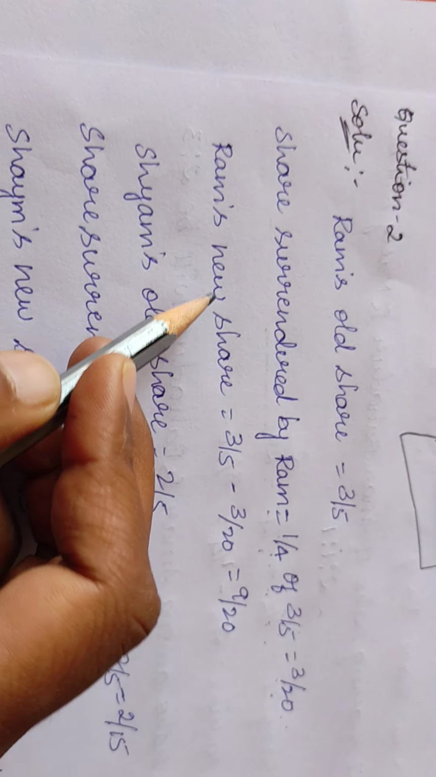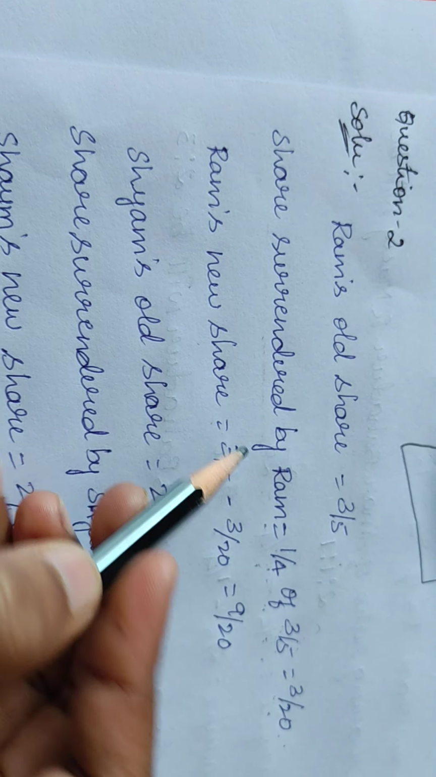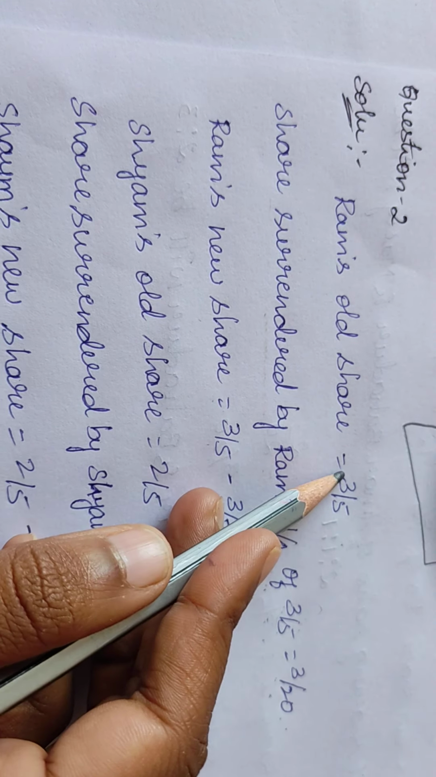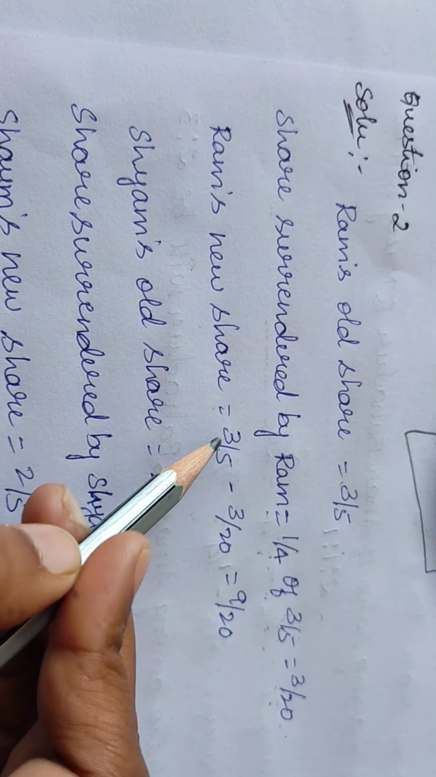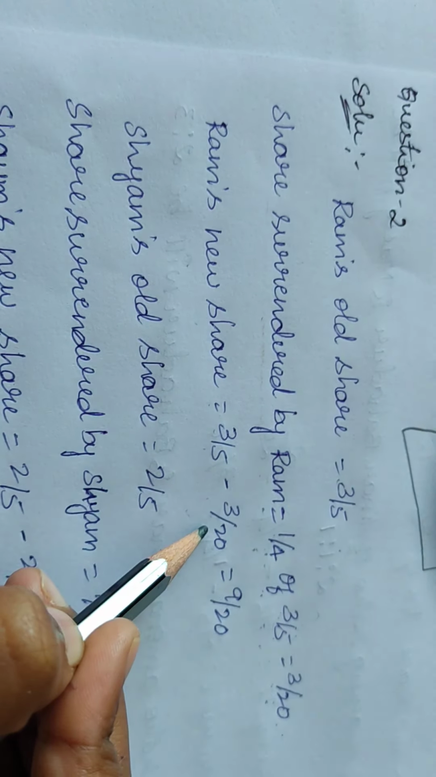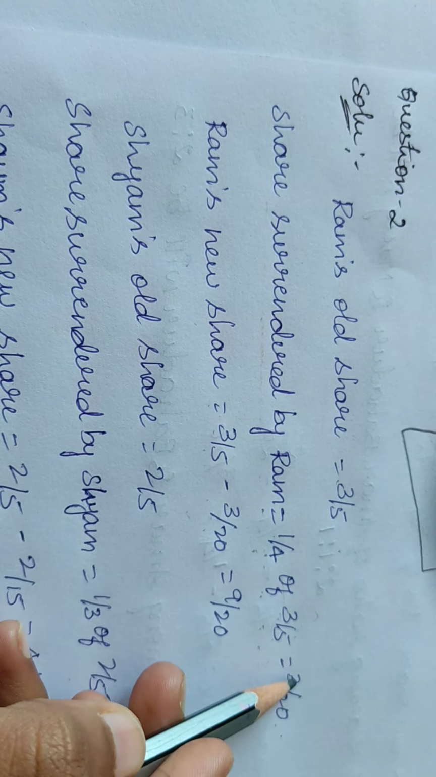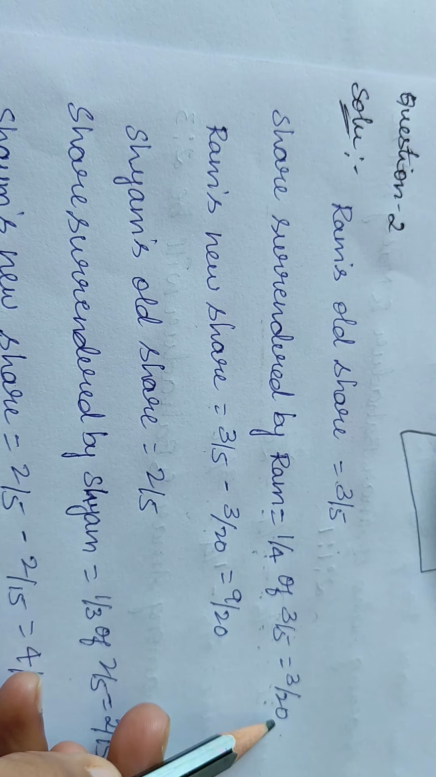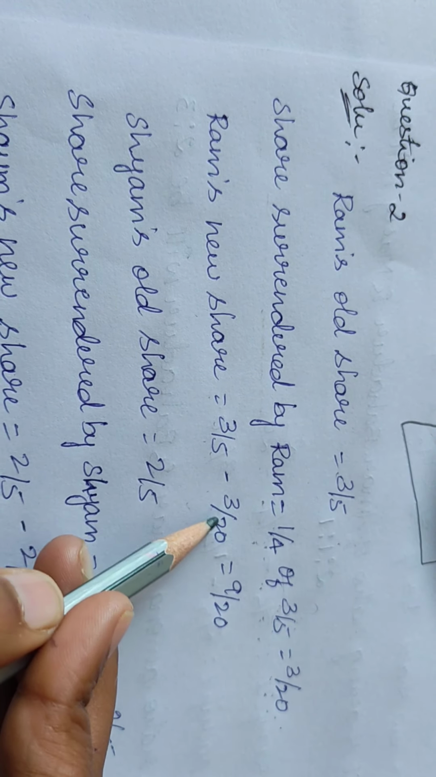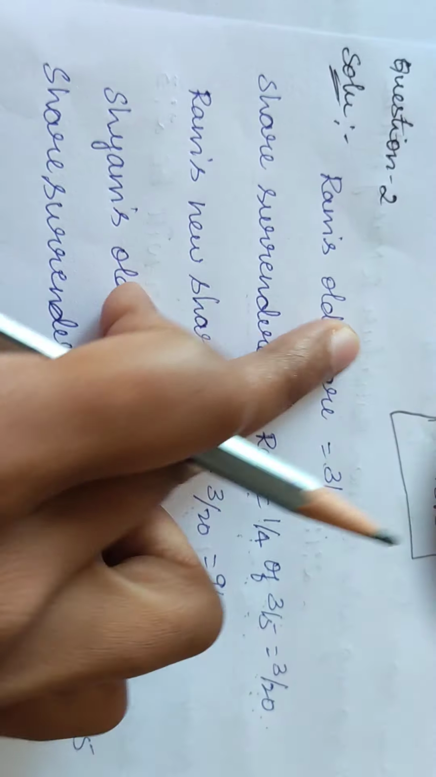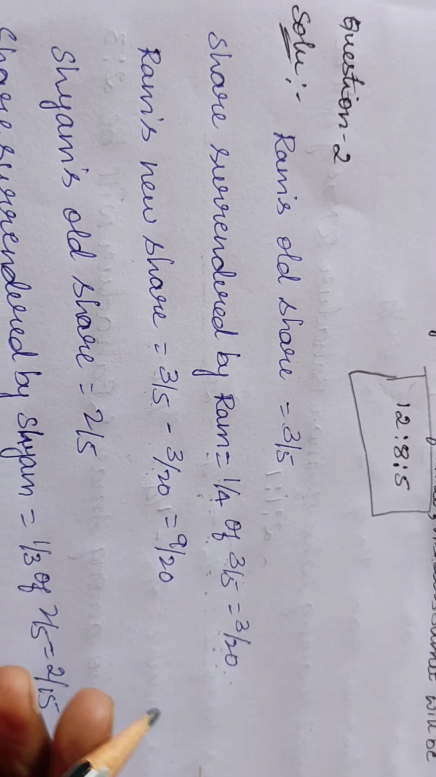So now Ram's new share will be old share minus surrendered share. 3/5 minus 3/20 is equal to 9/20. Got it? How did you get this 9/20?